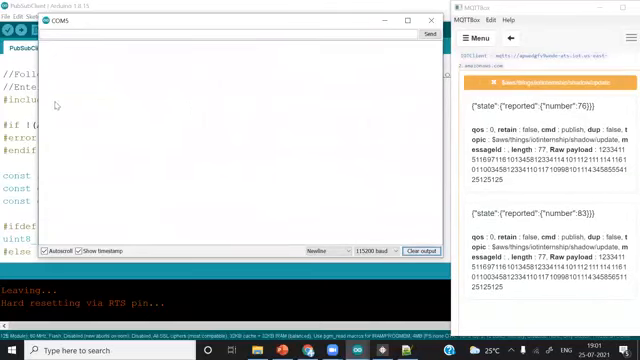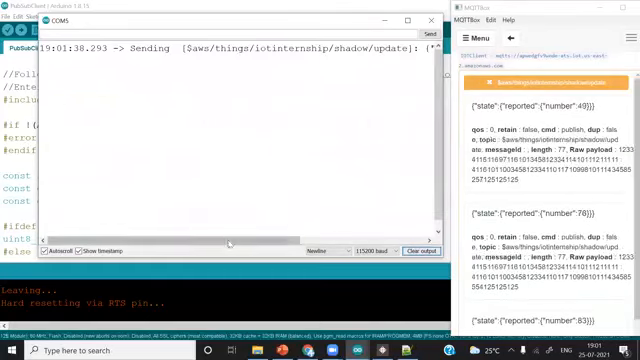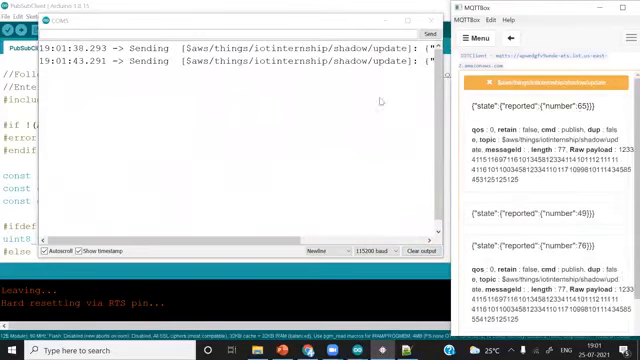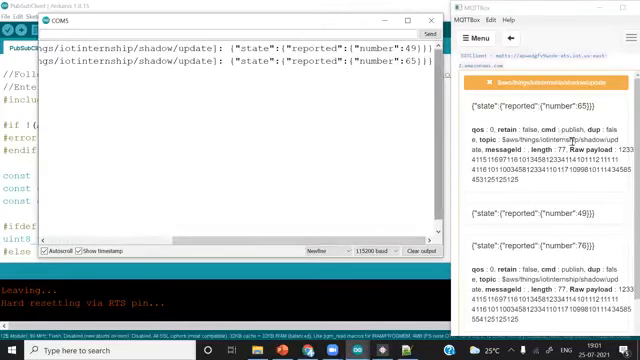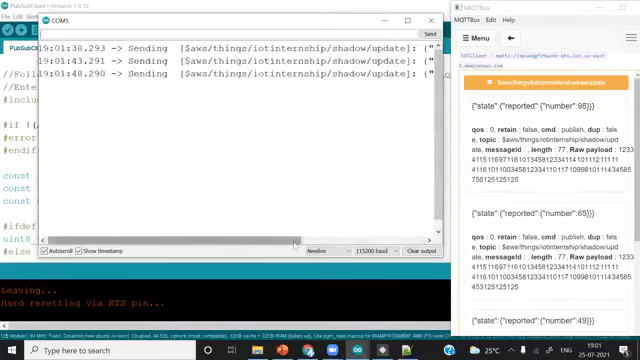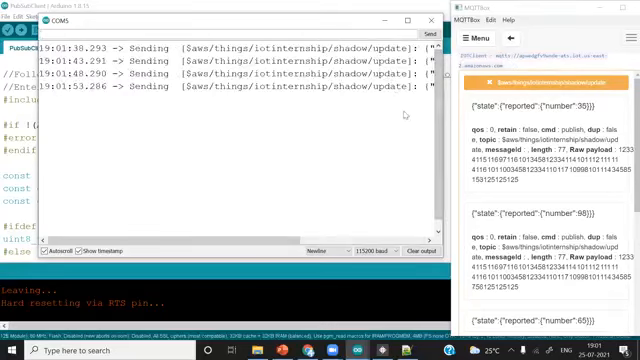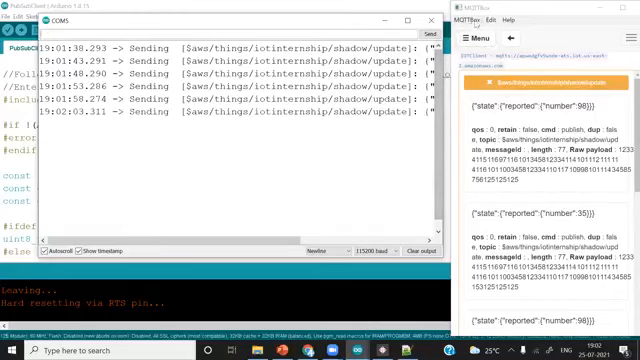So whatever data we are sending from here, it was 49. See, we have received it over here. Now 65. See, the 65. 98. So we are sending data from ESP8266 to the broker, which is AWS IoT Core. And from AWS IoT Core, we are connected using another client, MQTT box, and we are receiving data in this client.